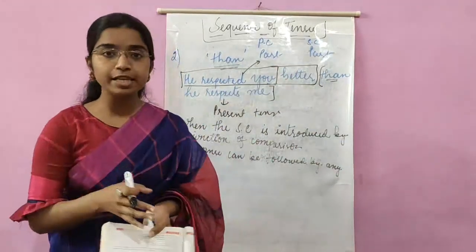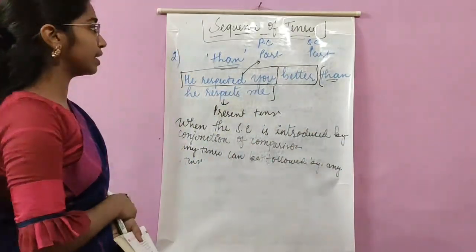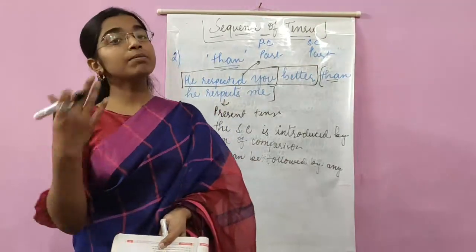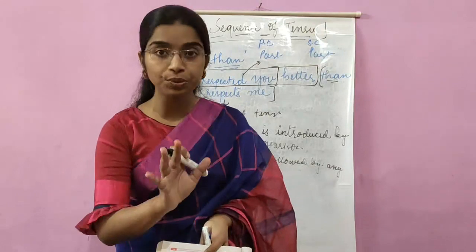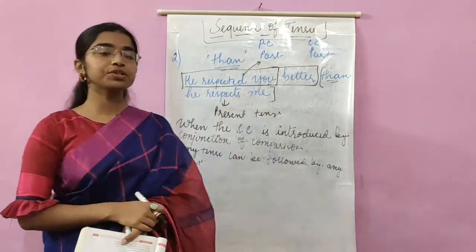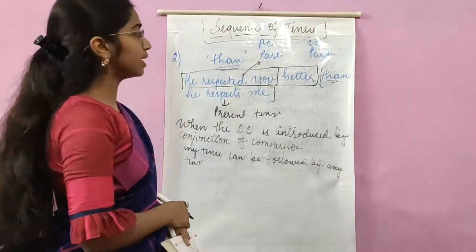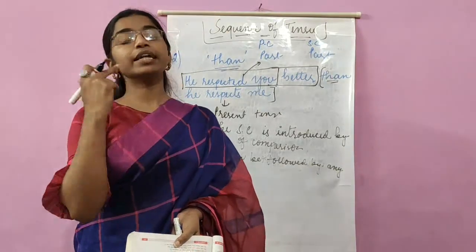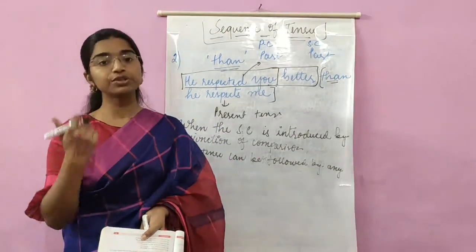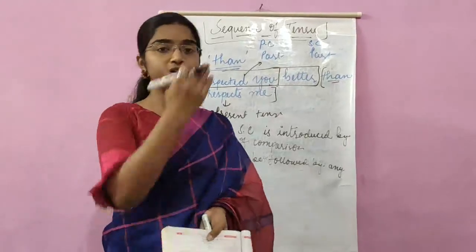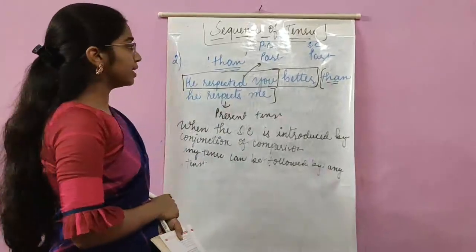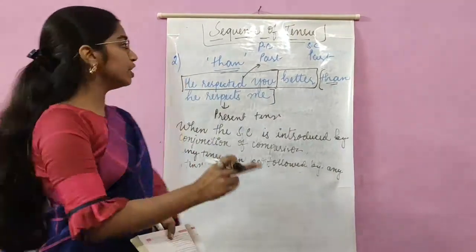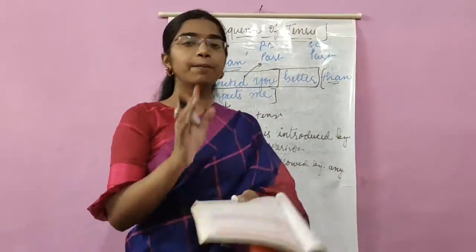What was the first exception? The first exception said that if the principal clause is in past tense, the subordinate clause will be in past tense. This is the rule. The first exception said that if the subordinate clause is talking about a universal truth, habitual action or fact, then the subordinate clause will be in present tense even if the principal clause is in past tense.